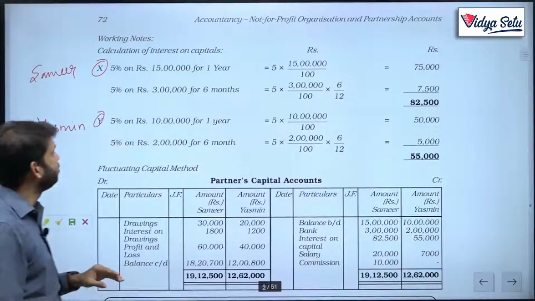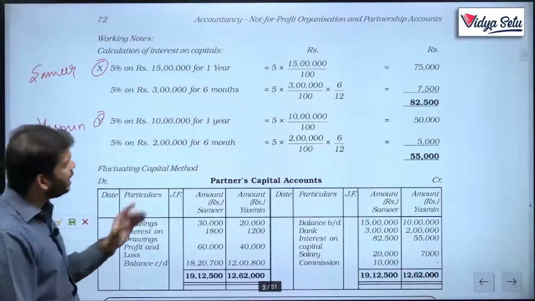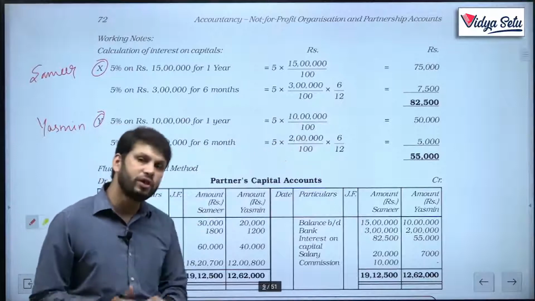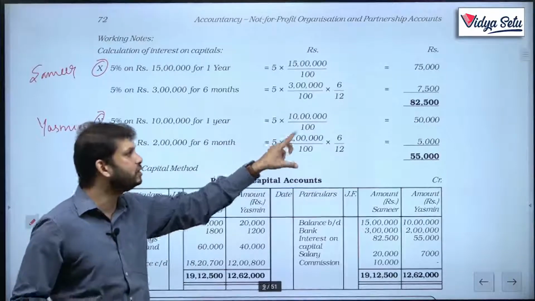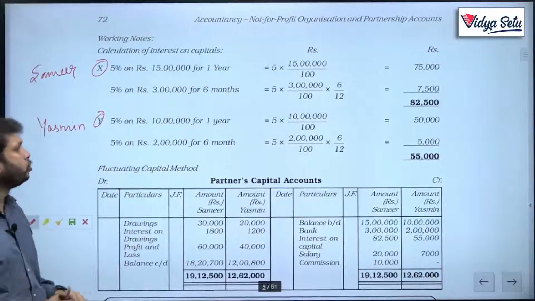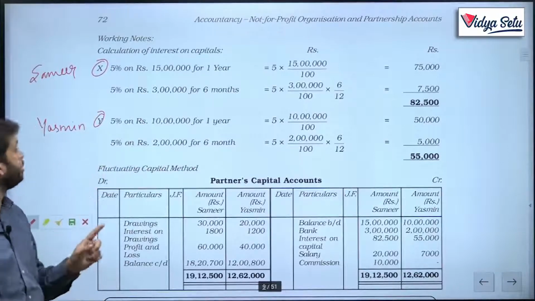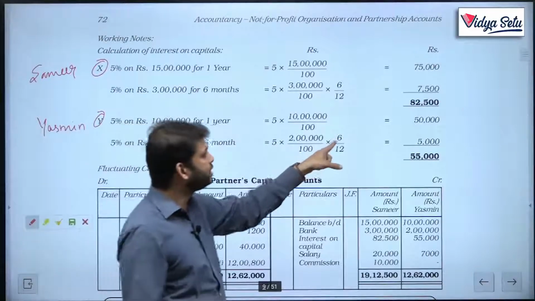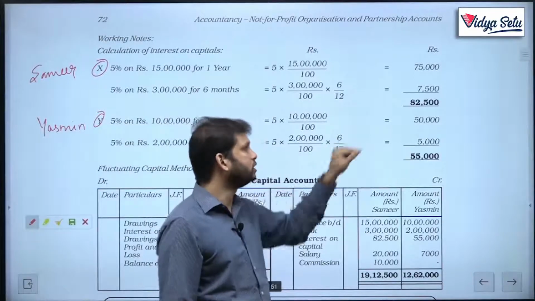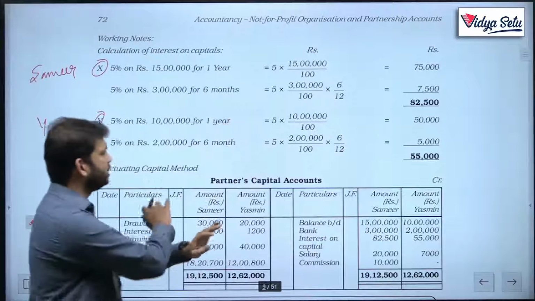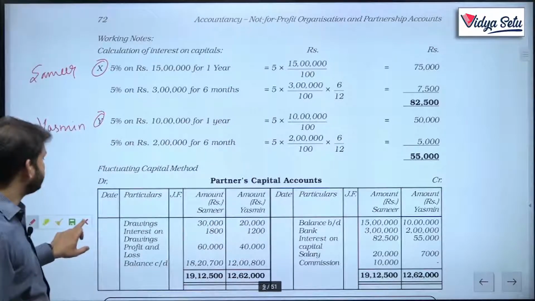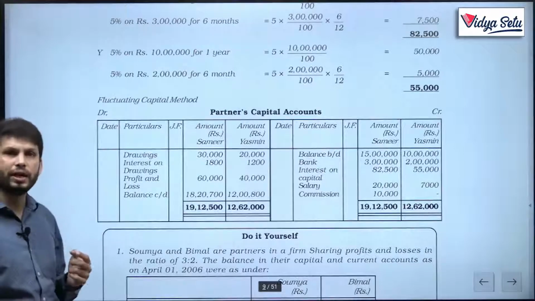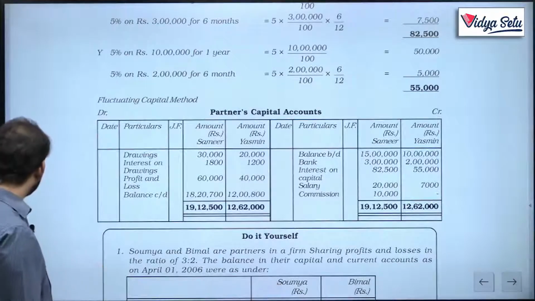In case of Yasmin, on the opening balance of 10 lakh, the firm enjoyed this money for the entire year, so we calculate 50,000, 5% of 10 lakh. But the remaining 2 lakh, which Yasmin gave on 1st October, was enjoyed by the firm only for 6 months. So, 5,000, and the total comes to 55,000. This is the only calculation in this question. Now, it is just filling in the blanks. Okay. Let us understand this.